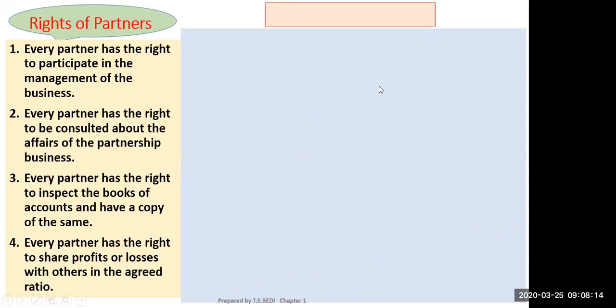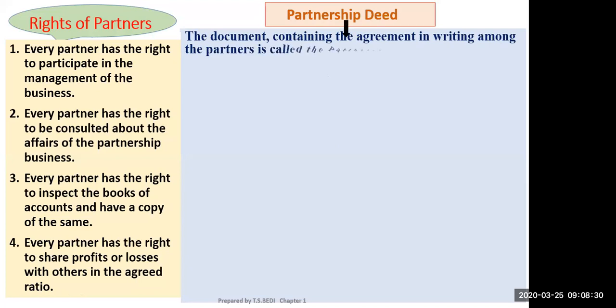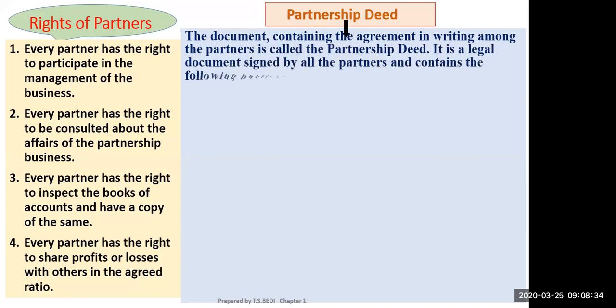So now next part is partnership deed, which is very, very important. Partnership deed is made before the partnership begins. The document containing the agreement in writing among the partners is called partnership deed. It is a legal document signed by all partners and contains the following particulars.